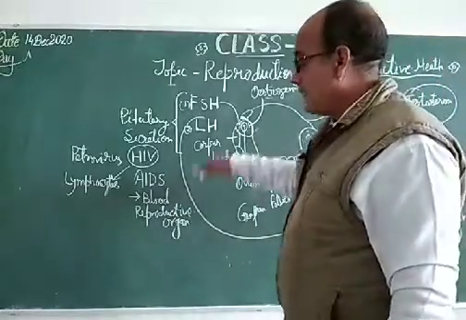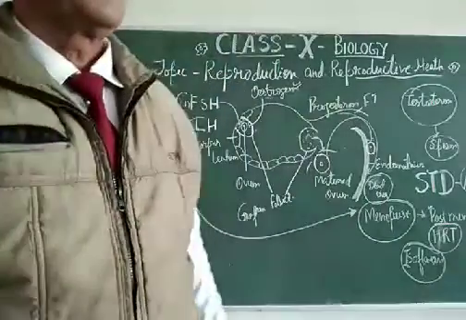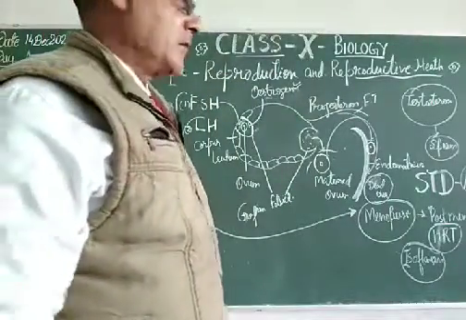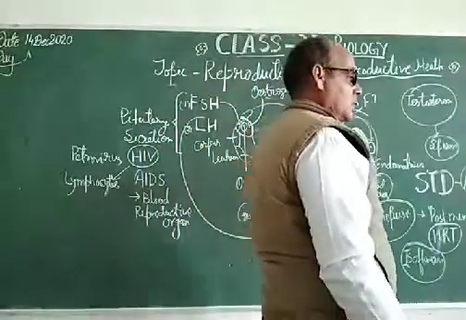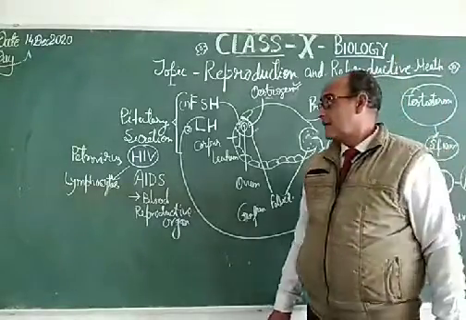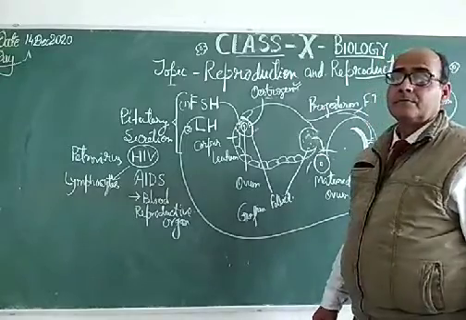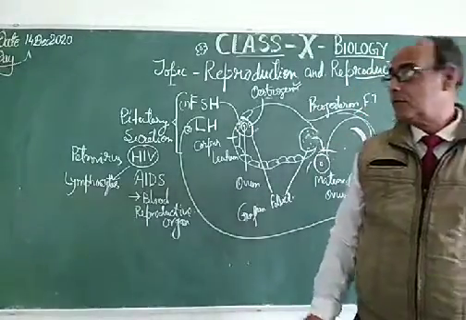So the reproductive cycle has to be controlled naturally as far as possible. If it is controlled artificially, there will be several kinds of problems, and those problems create disturbance in the metabolic activities of the human body, as you know.